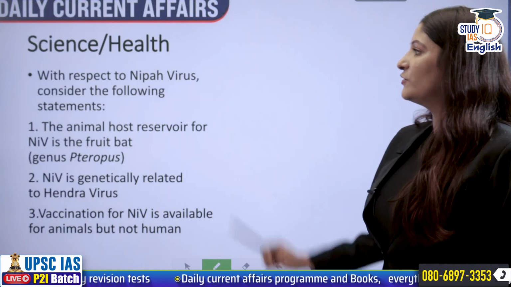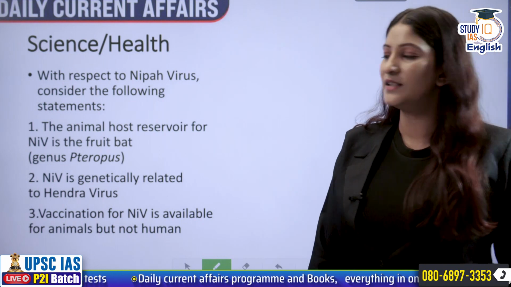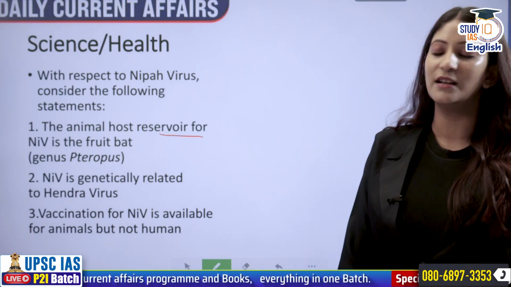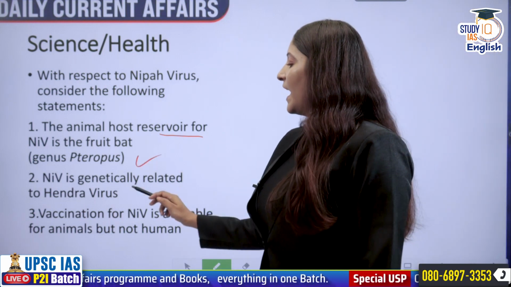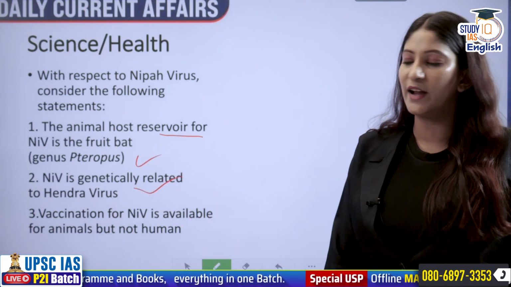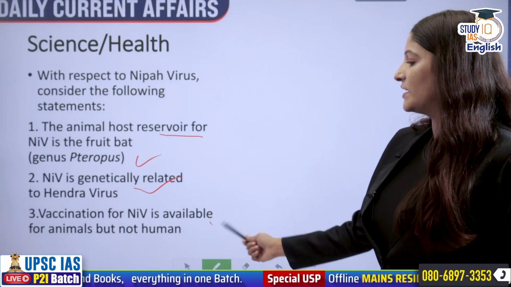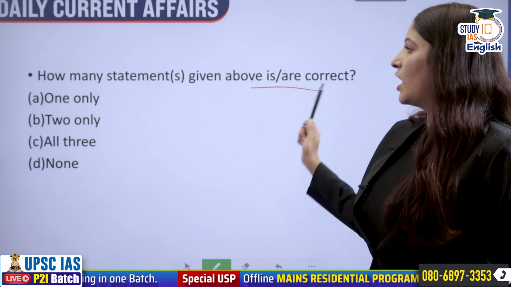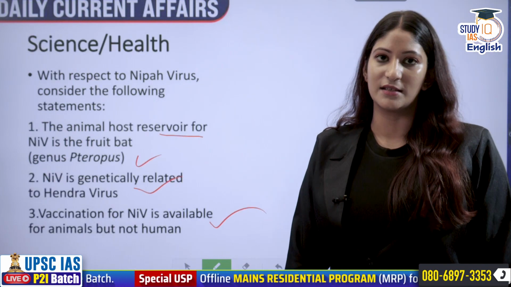Moving on, with respect to Nipah virus, consider the following statements. The animal host reservoir for Nipah virus is the fruit bat, genus Pteropus. NiV is genetically related to Hendra virus, and vaccination for NiV is available for animals but not humans. So what do we have to see? How many of the statements given above is or are correct?